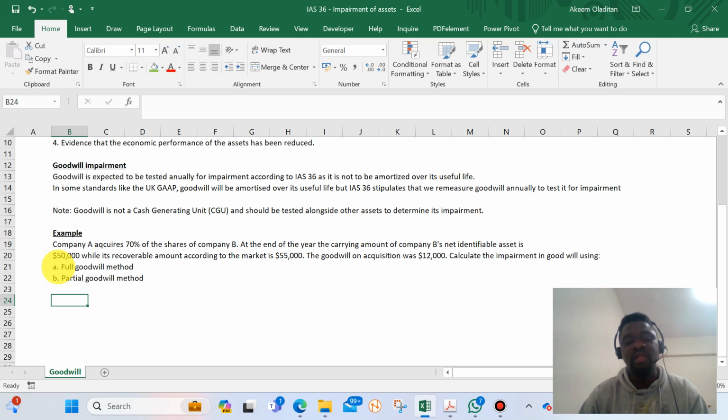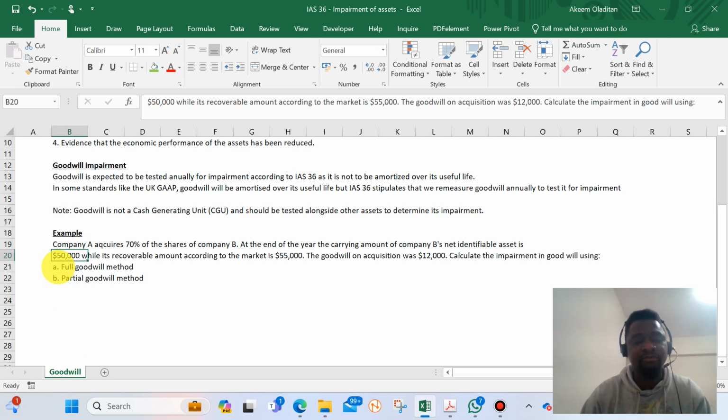So with the full goodwill approach, when we determine the impairment on the value of the asset, what is to be posted to the profit and loss account, we share between the holding company and the value of the NCI. But during this discussion I'll make an example of how that will be treated. So let's run through the example first.